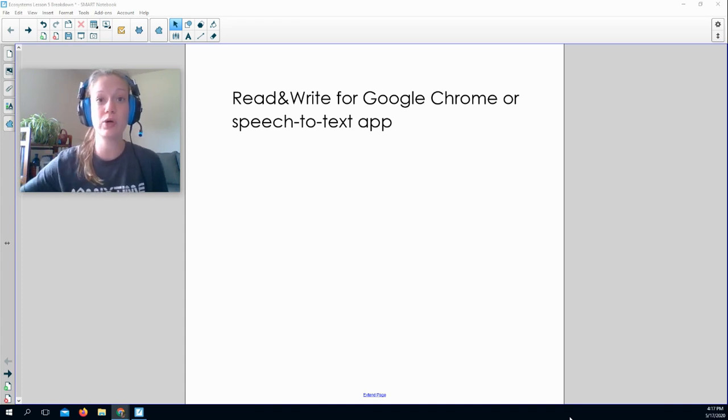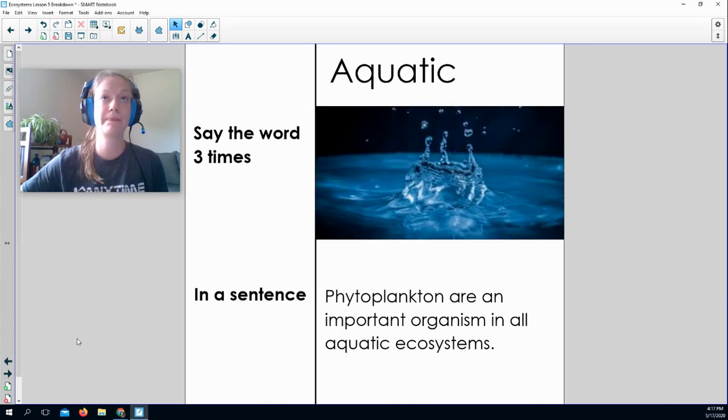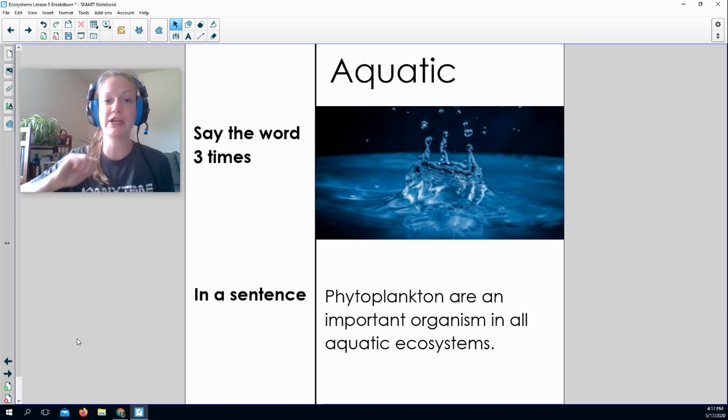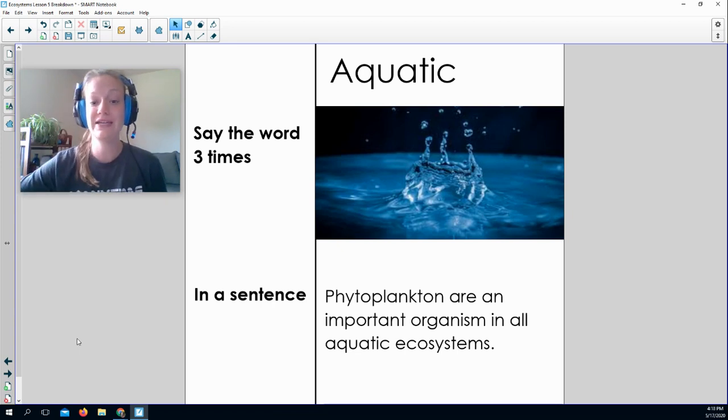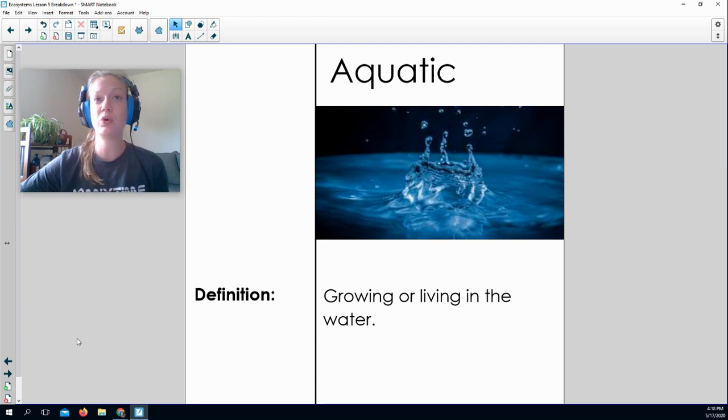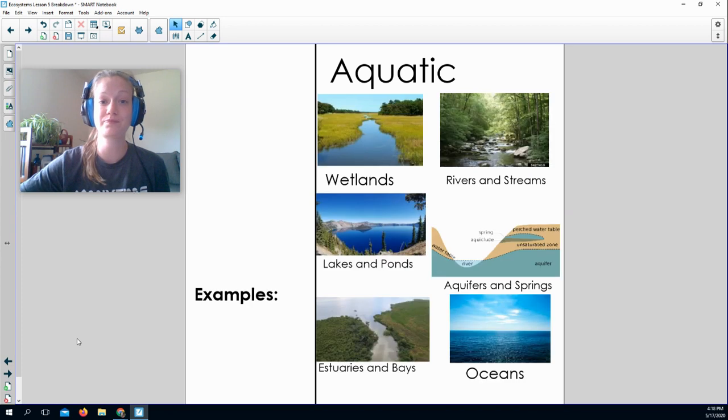So, the first word that we're going to do today will be aquatic. Let's say it 3 times. Aquatic, aquatic, aquatic. In a sentence, you might see phytoplankton are an important organism in all aquatic ecosystems. The definition of aquatic is growing or living in the water in this case.